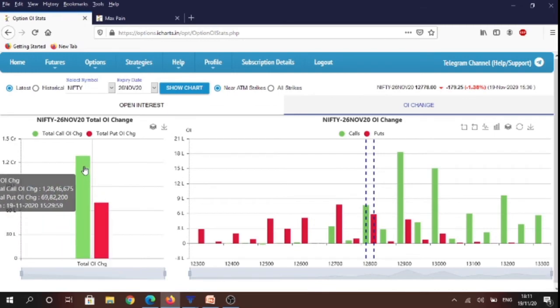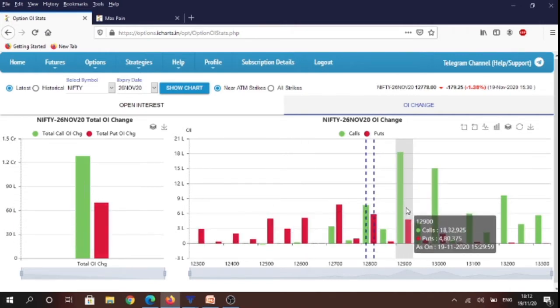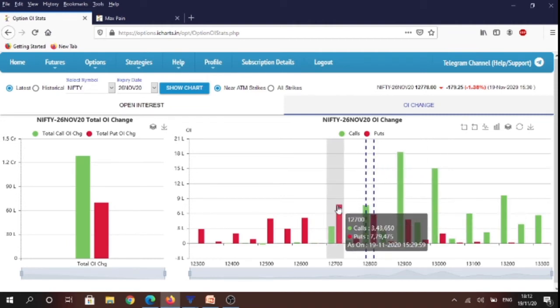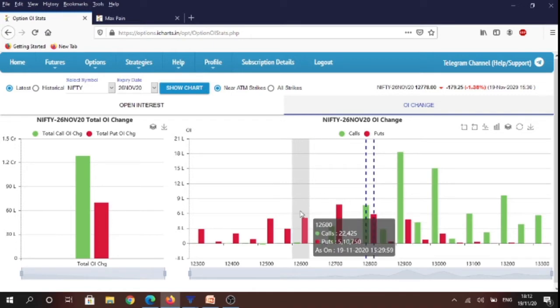you will see that more amount of calls were written versus puts. So almost 1 crore 28 lakh shares of calls were written versus 69 lakh 80,000 shares of puts. And today intraday highest amount of calls were written at 12,900 strike followed by 13,000 strike, and highest amount of puts that were written were at 12,700 strike followed by 12,600 strike.